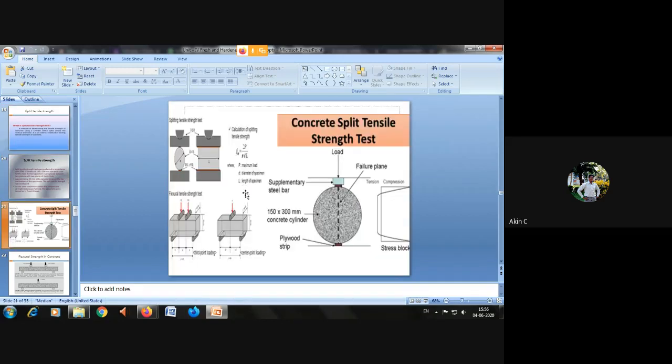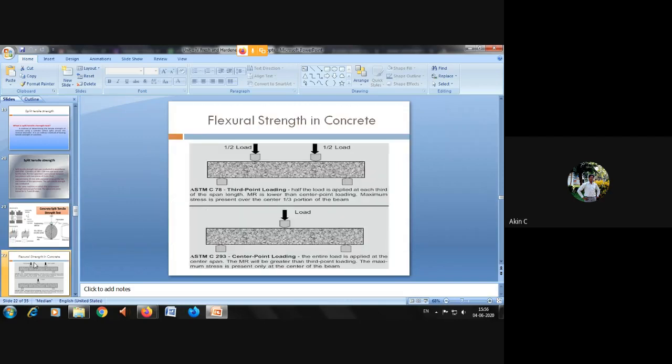You can see one example. Aspect, in the sense, is testing of a concrete cube in different postures. This is called flexural tensile strength. You put some load here and on the adjacent side. Here only one load is applied directly to the middle portion. These are called flexural tensile strength. Flexural, in the sense, flexible. We can say whether the concrete is flexible or not. This was taken by Bhuvneshwari during the class hours.